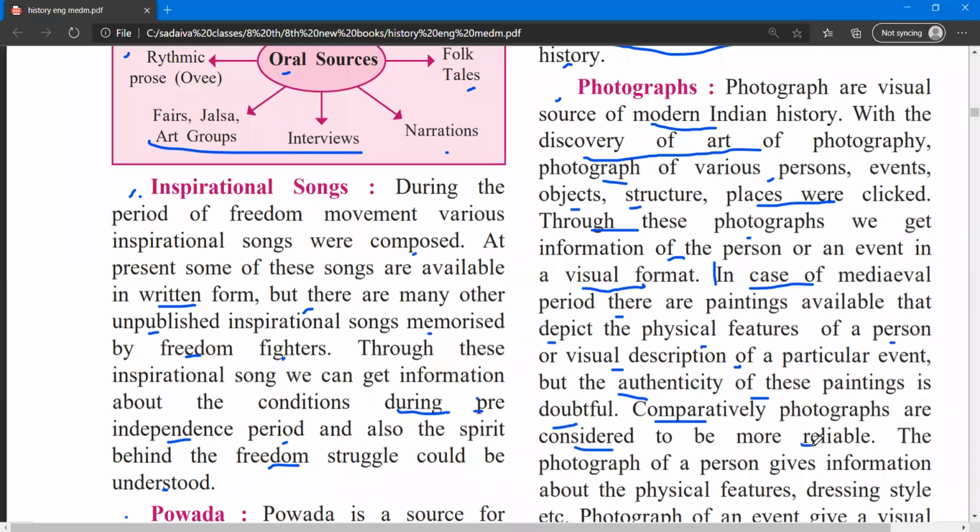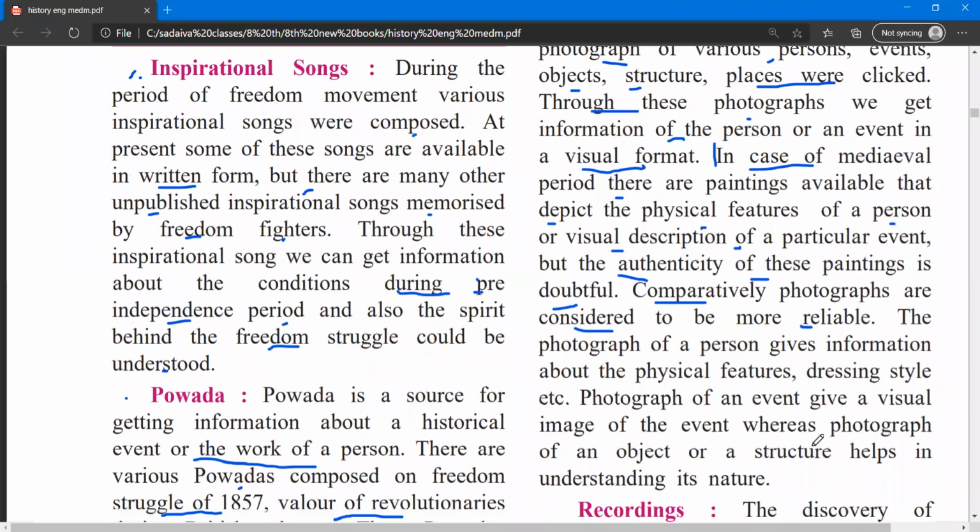Basically, that's the same thing. We can change paintings however we want, as we need. But in photography we can't. That's why it is considered more reliable.